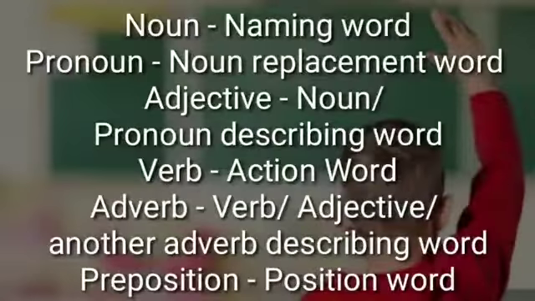Shall we recapitulate what we learned so far? Noun is a naming word. Pronoun is a noun replacement word. Adjective is a noun or pronoun describing word. Verb is an action word. Adverb is a verb or adjective or another adverb describing word. And preposition is a position word. So far, did you understand, children?